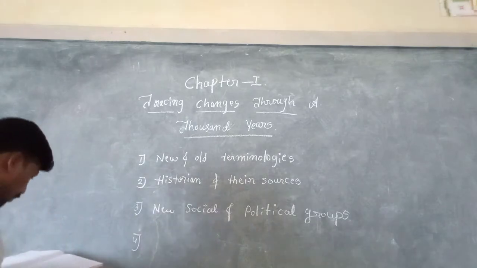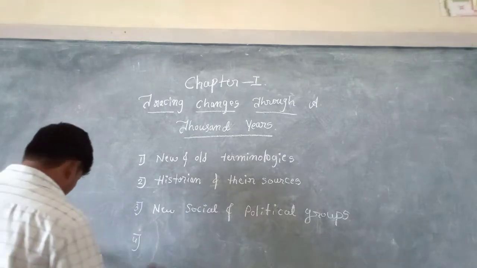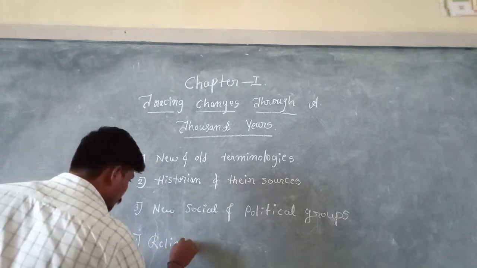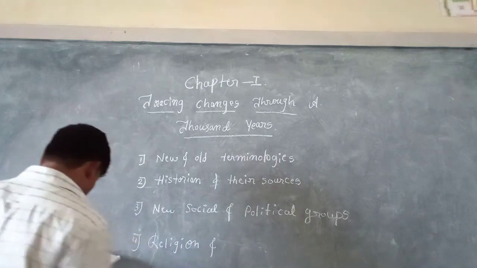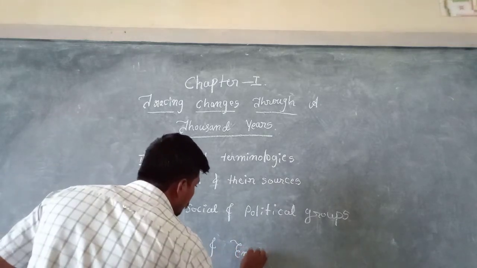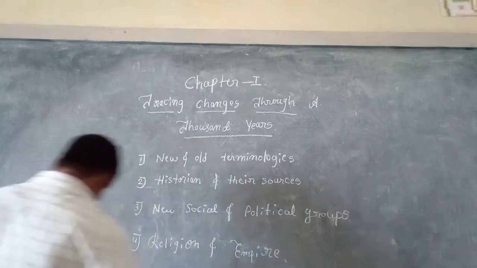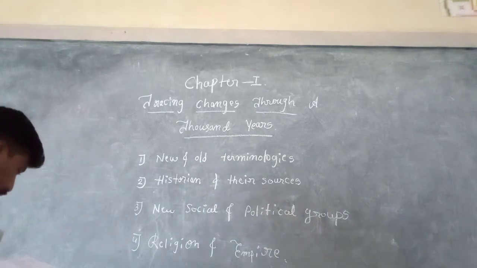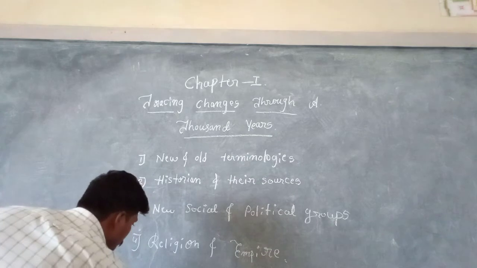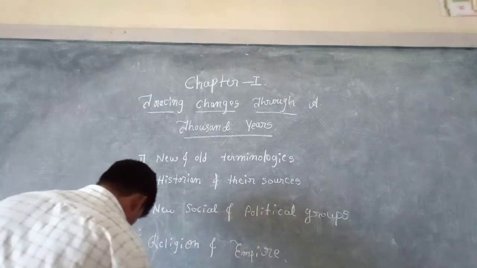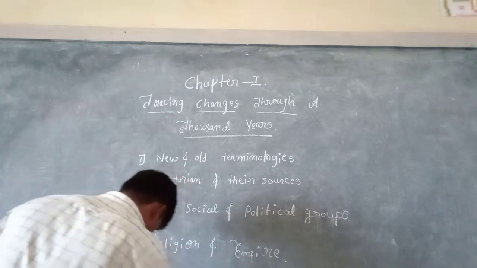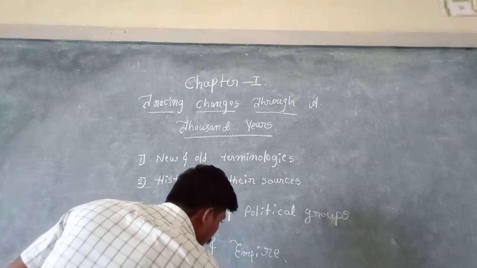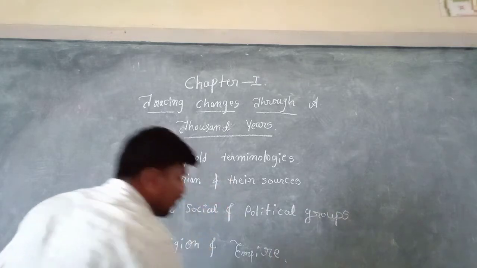Our fourth point is religion and empire. Our last, fifth point is the old and new religion.